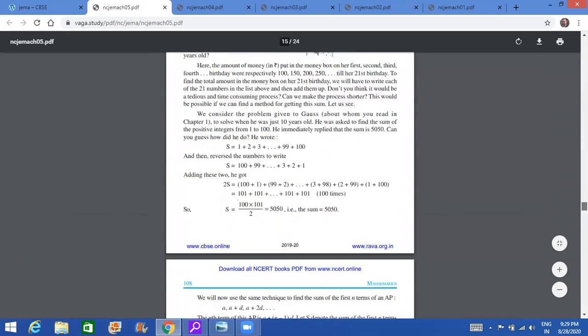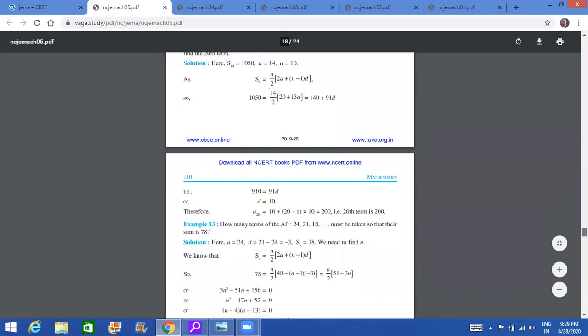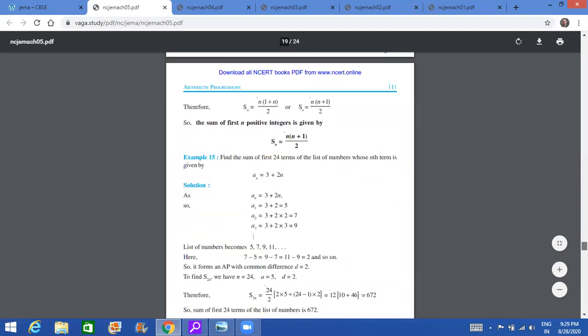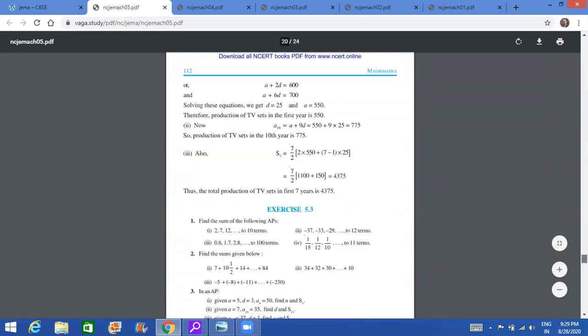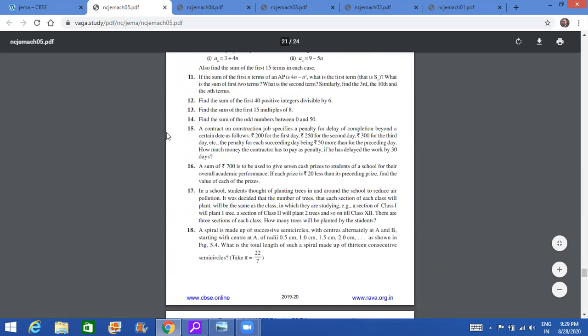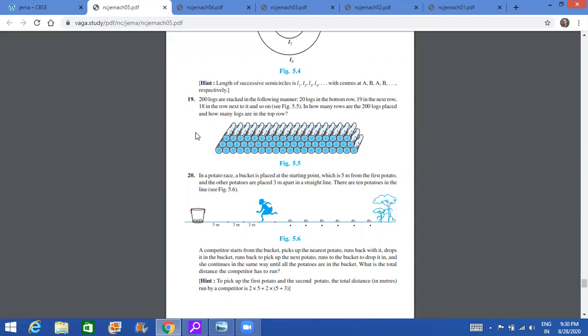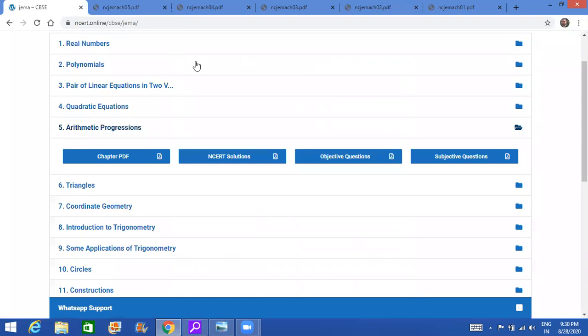Now we come to 5.3, where the majority of the cancellation has taken place. This is the sum of n terms, n by 2 times (2a plus (n minus 1)d). So you have problems, and you also have word problems. When you consider these word problems, from question number 15, the contractor one, the prizes, the planting of trees, from question 15 to the potato race, question number 20, this is cancelled. The rest of the chapter, please do, so that there is no risk of losing any marks. So 15 to 20, you can safely cut out.